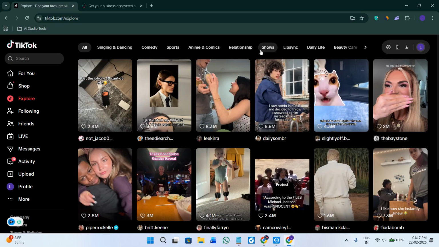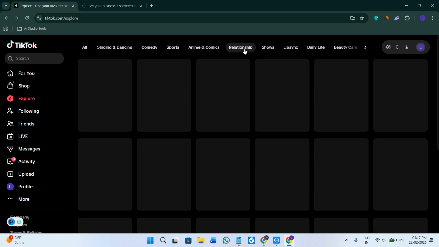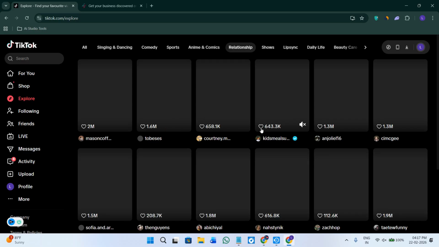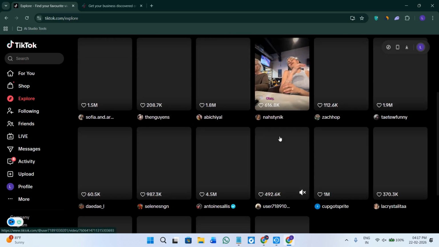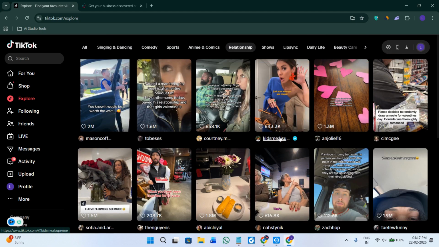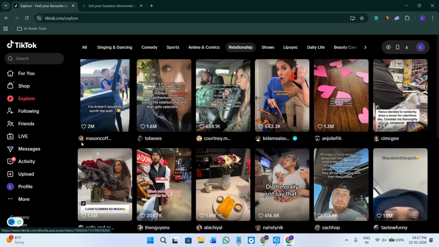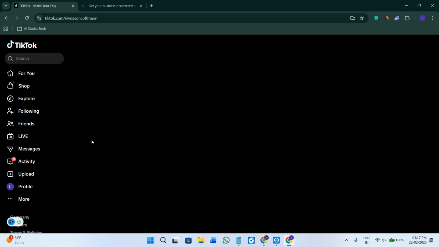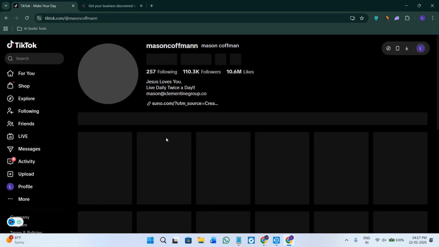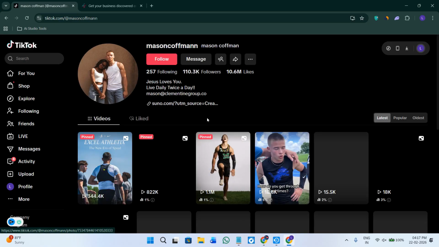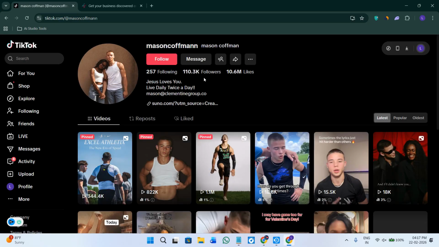For example, you create content in the relationship niche. So in the relationship niche, it is going to show you all of the TikToks that are basically getting viral these days. So you can click on the username that has created these videos, and then if you see that the followers of this particular person and the content match your content as well, you can just send them a message and ask for the collaboration.